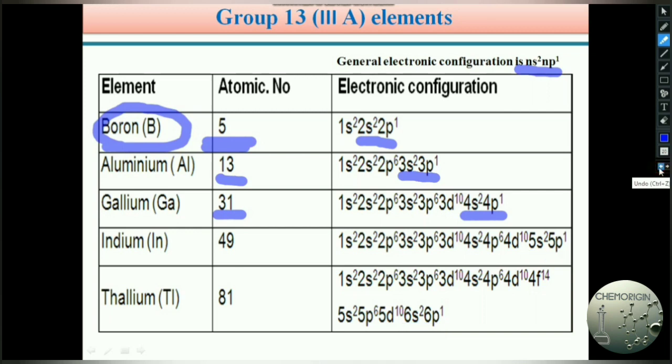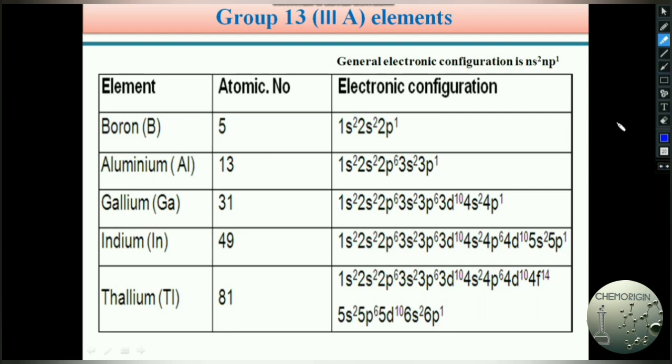So students, you should always remember that for the 13th group elements, or 3A group elements, the boron family, the general electronic configuration is ns2 np1. Now, regarding atomic numbers, the atomic number of boron is 5. No need to memorise the atomic numbers of all elements. Just remember the atomic number of boron. If boron's atomic number is 5, the next element, aluminium, is obtained by adding 8. So 5 plus 8 gives 13.